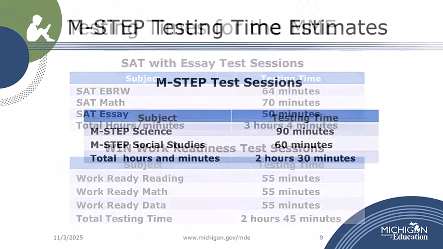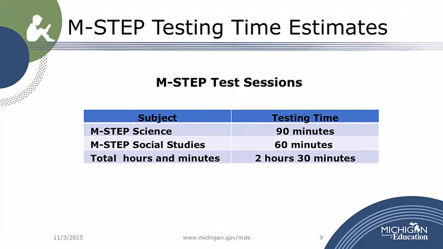The M-STEP Science and Social Studies tests are not timed. Students must be provided additional time if needed to complete the test. However, to help schools plan for test sessions, MDE provides these test session estimates. The M-STEP Science test estimate is 90 minutes, and Social Studies is estimated to take 1 hour. These estimates do not include pre-testing tasks such as reading the test directions or logging into the test.